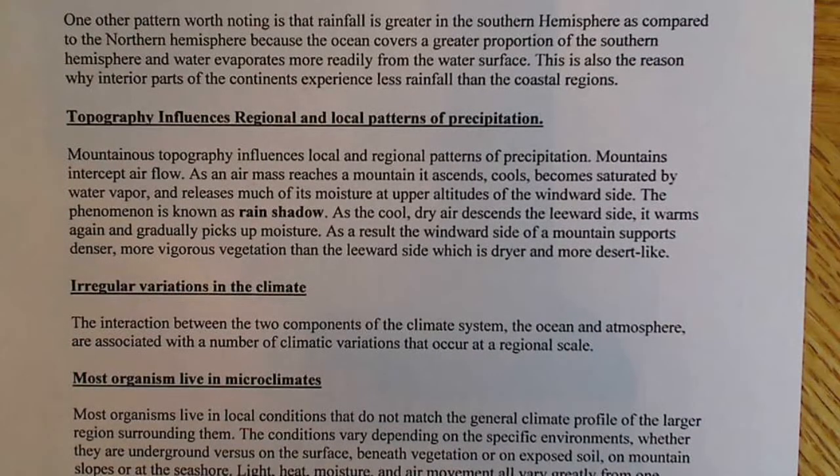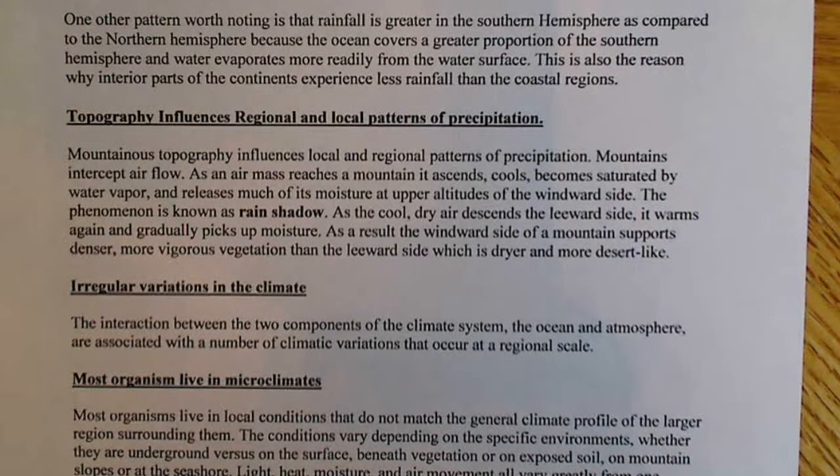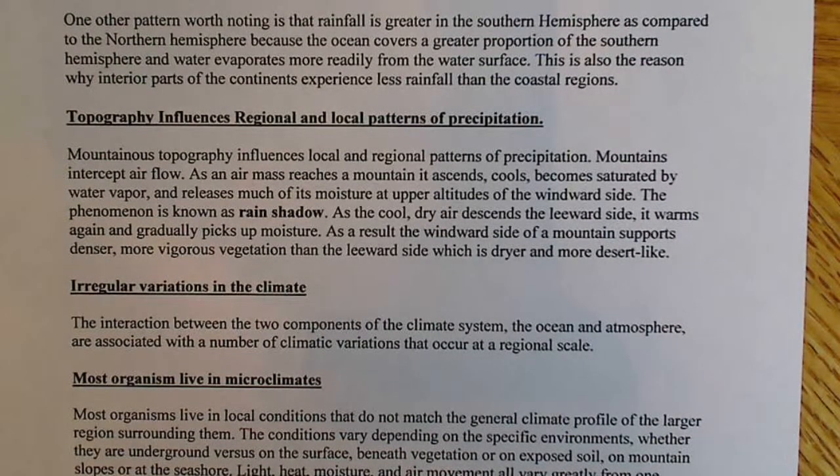By windward side, I mean the side that the trade winds and the different wind patterns we've discussed so far are hitting. If the winds are moving into the mountain, then the air is going to ascend, cool, become saturated with water vapor, and release much of that moisture on the upper altitudes of the windward side. The phenomenon is known as rain shadow.